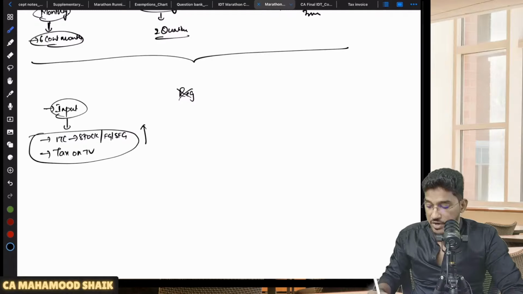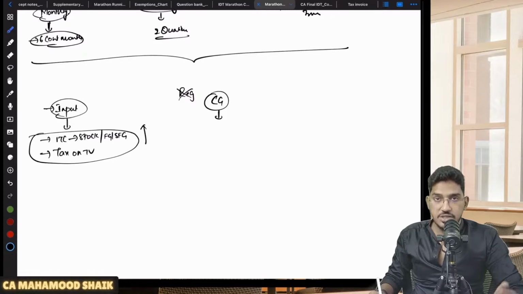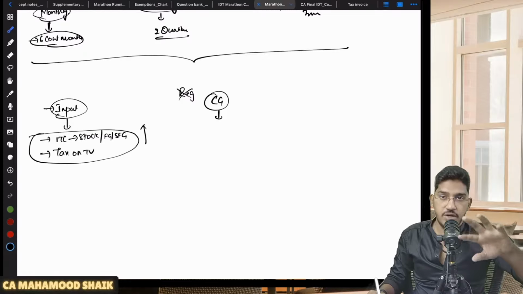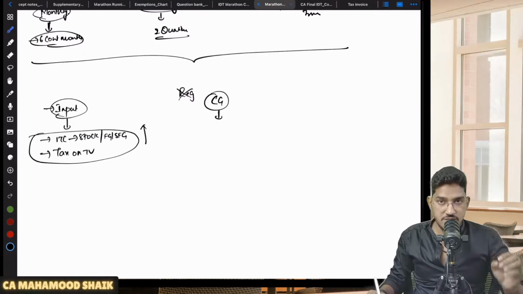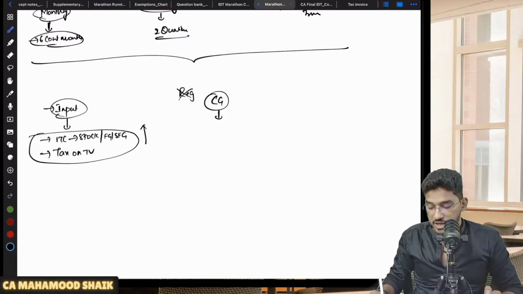On the other hand, with respect to capital goods, here also you will be liable to pay. If you are cancelling your registration, and some capital goods are still there with you on the day before the cancellation, even in respect of those capital goods you are liable to pay some amount. How much amount are you required to pay? ITC. But here it is not full ITC, it is reduced ITC. How to calculate that reduced ITC?